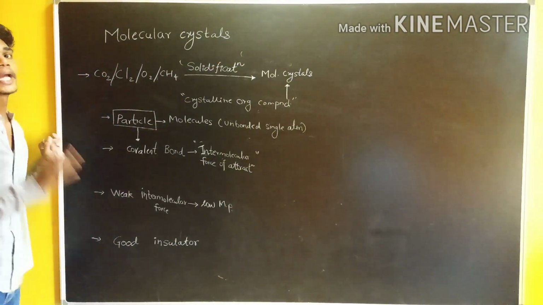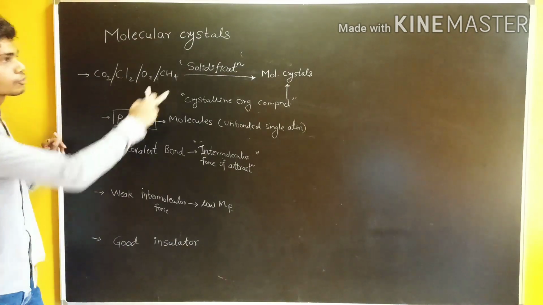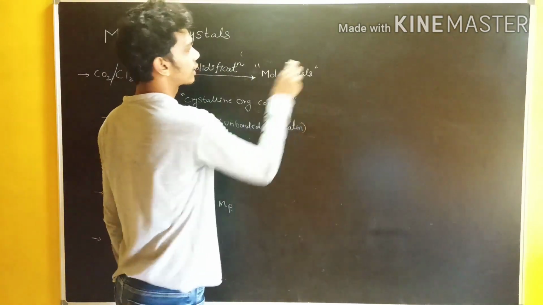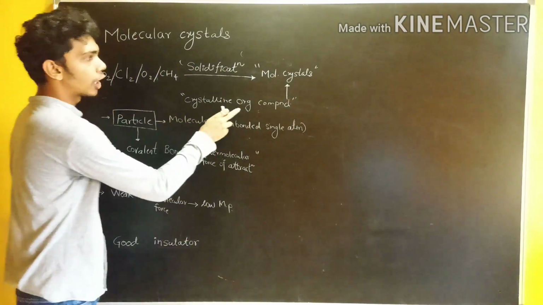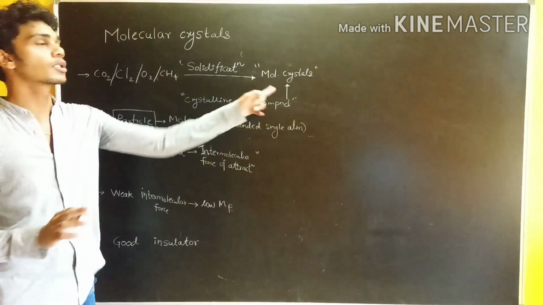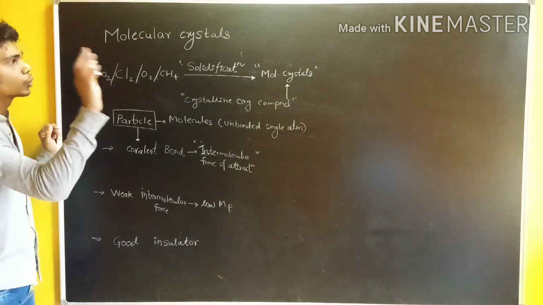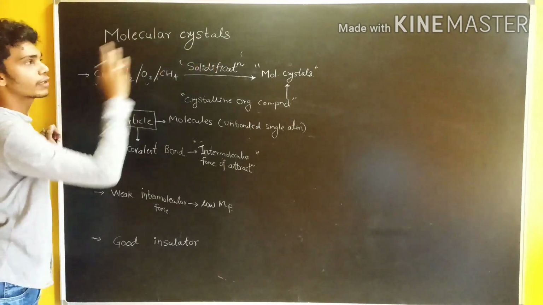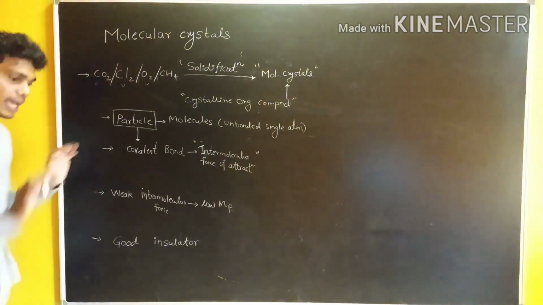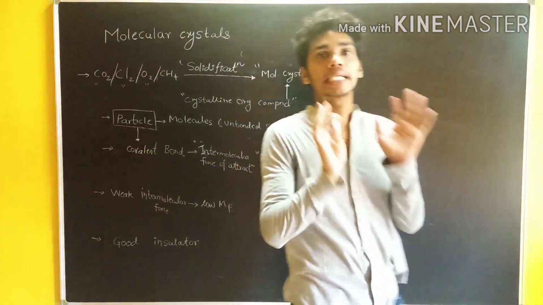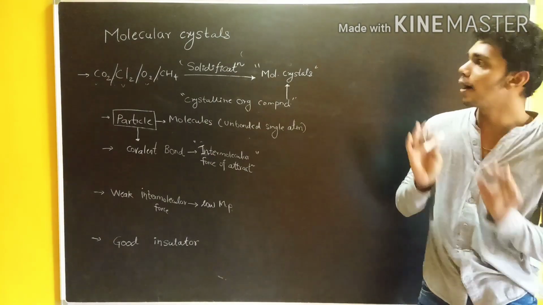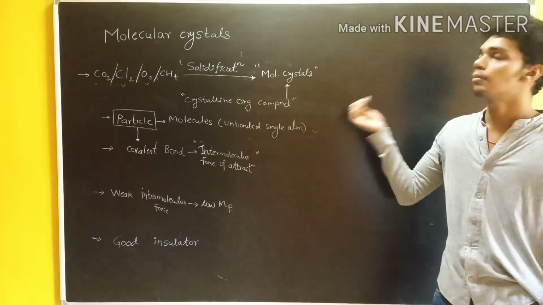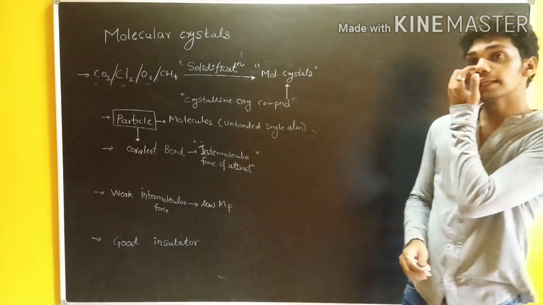Substances such as carbon dioxide, chlorine, oxygen, CH4, on the solidification process, form molecular crystals. The crystalline organic compounds also form molecular crystals. You have noticed here CO2, Cl2, O2 are the molecules. On the solidification process, they form the molecular crystal. In this molecular crystal, the constituent particles are nothing but the molecules. What are the molecules? Unbonded single molecules.